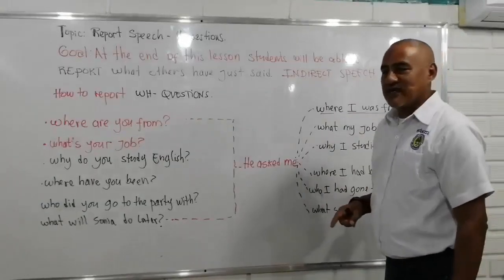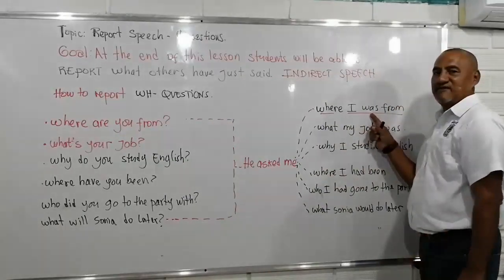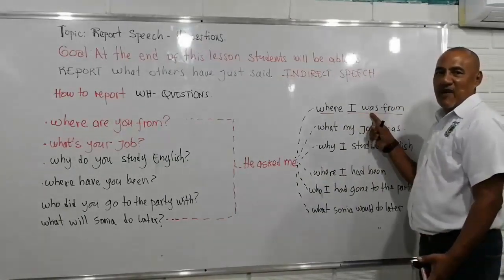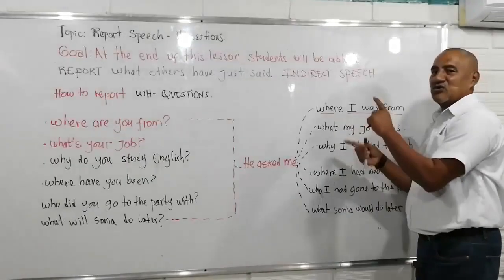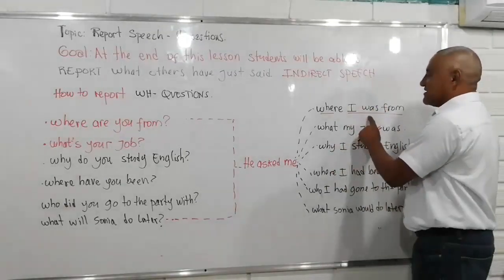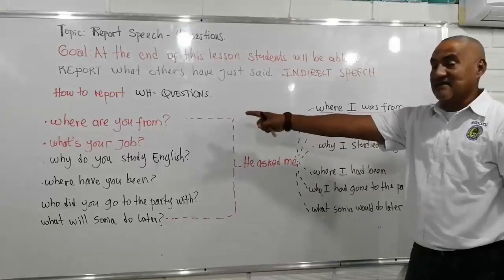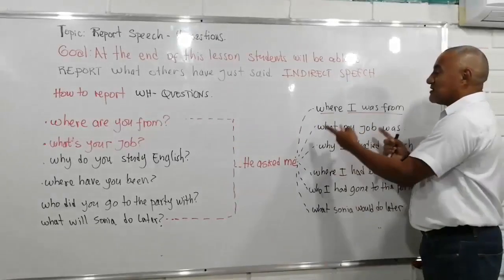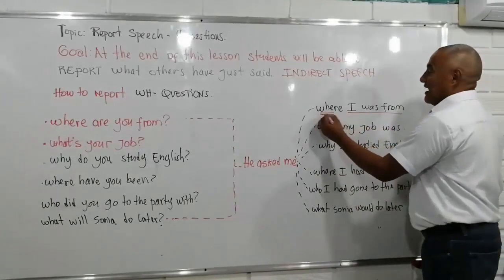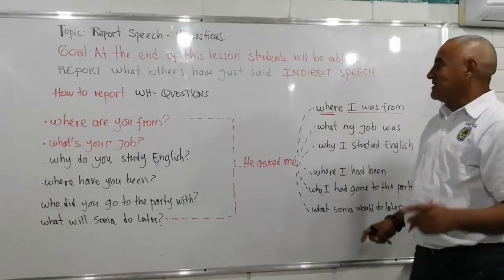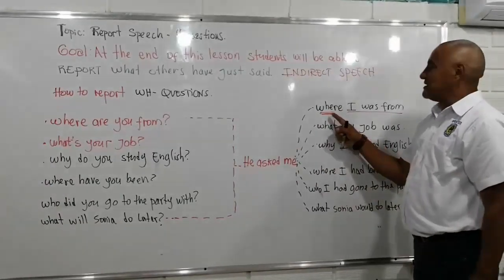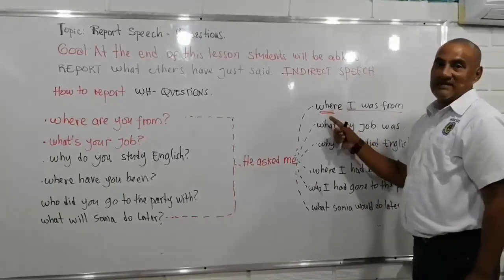That question is in present simple, so we have to change it into simple past. And also switch the position of the verb to be, in this case the past, and the subject. Because that is a direct question. Here we're just reporting an affirmative sentence, just with this connector.